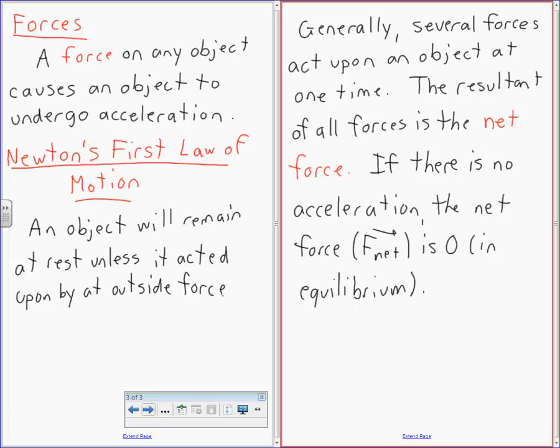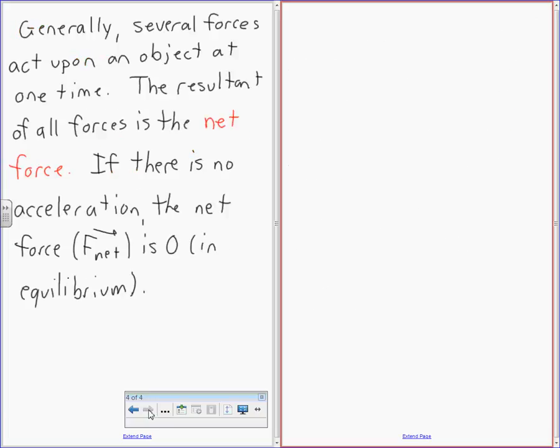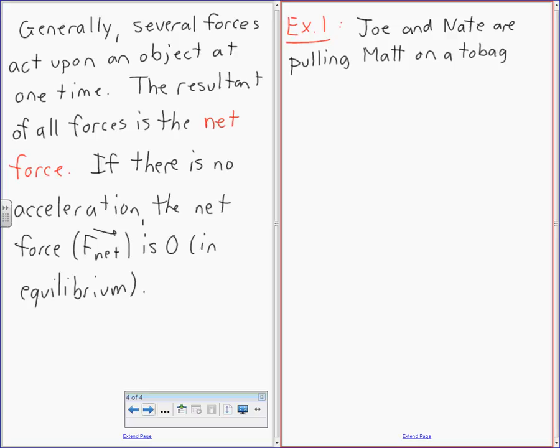Here we go. Example 1. Joe and Nate are pulling Matt on a toboggan. Each is exerting a force of 60 newtons.